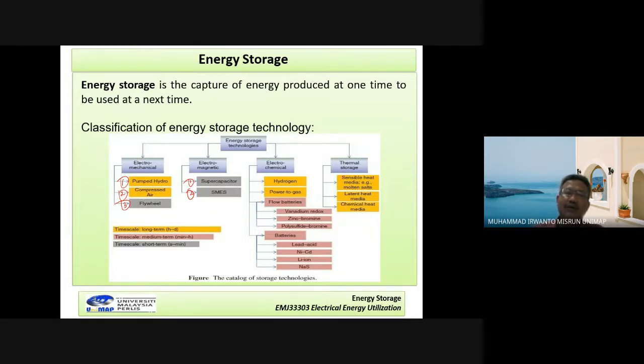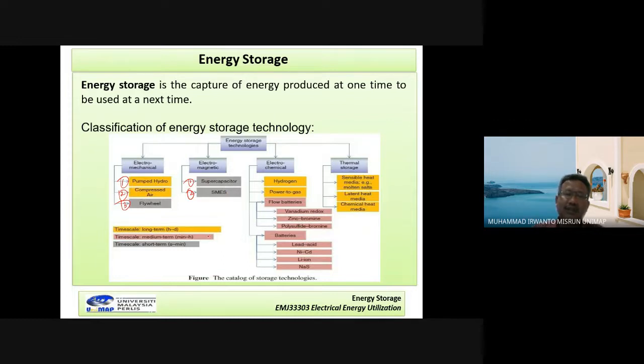If you look at the colors given here, for example the zero here, it means the energy can be stored for a long time, maybe in hours and also days. What color is it?